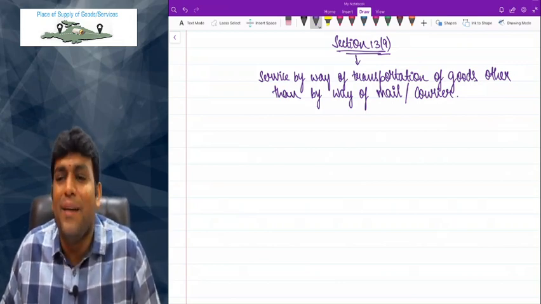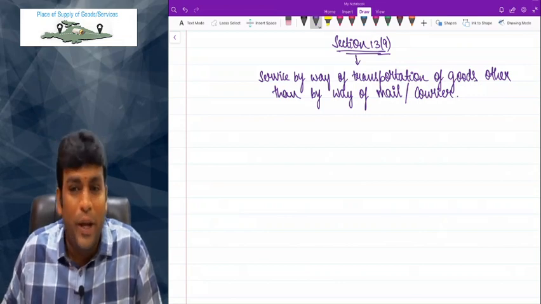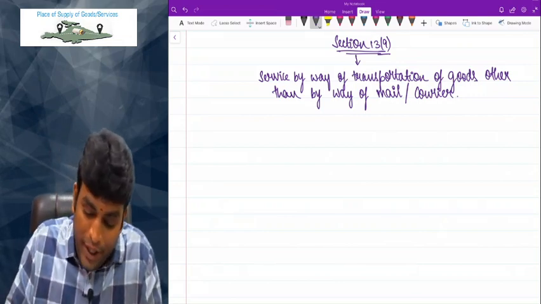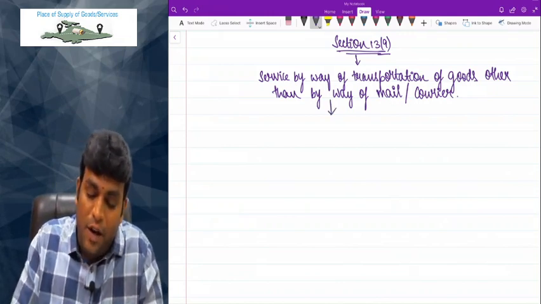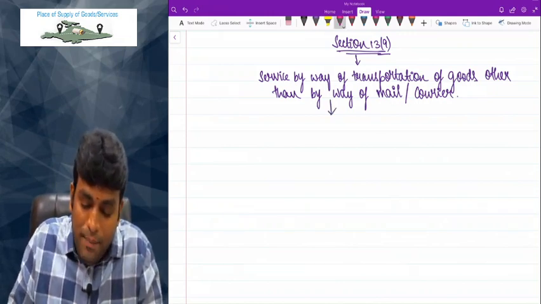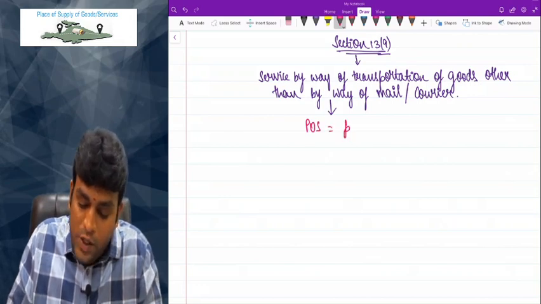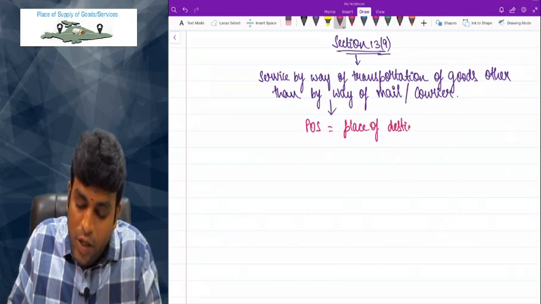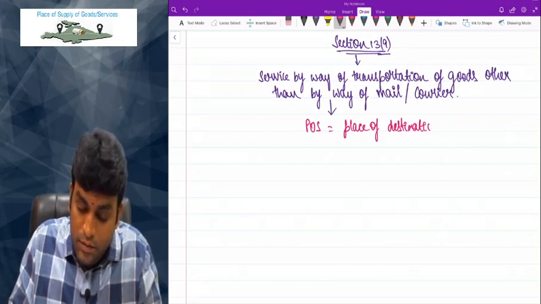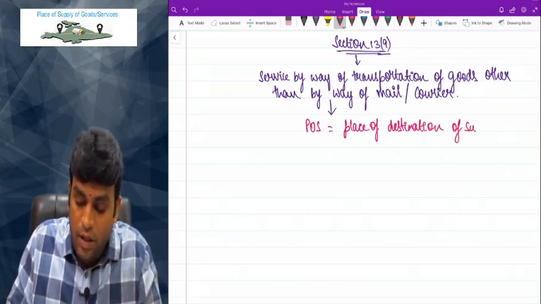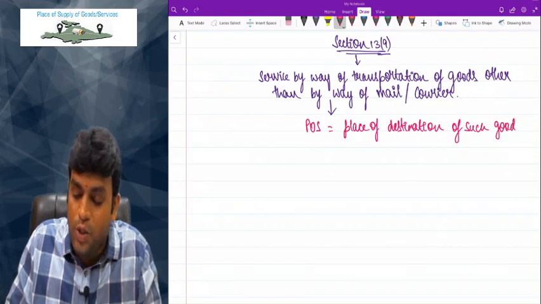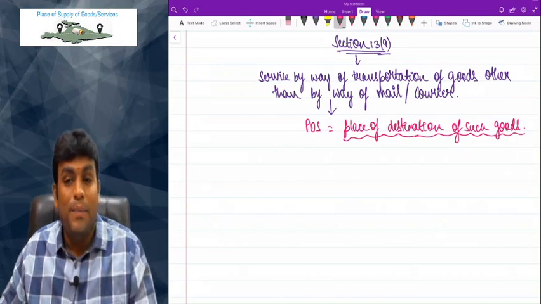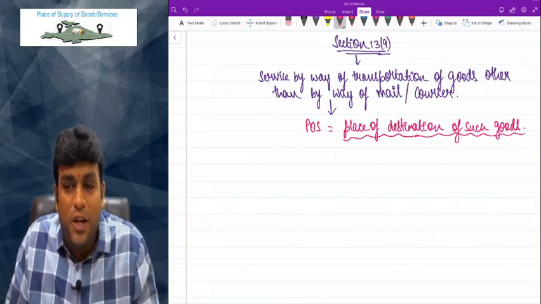Correct, right? Other than by way of what, sir? Mail or courier. What is mail? Mail is nothing but post. Clear? And for entire service by way of transportation of goods, other than by way of mail or courier, place of supply is the place of destination of such goods. Place of supply is what, sir? Place of destination of such goods.